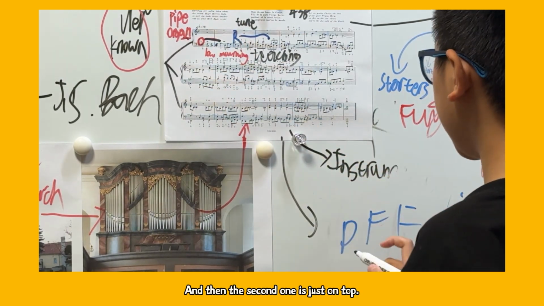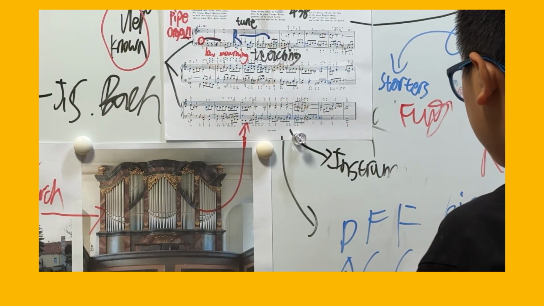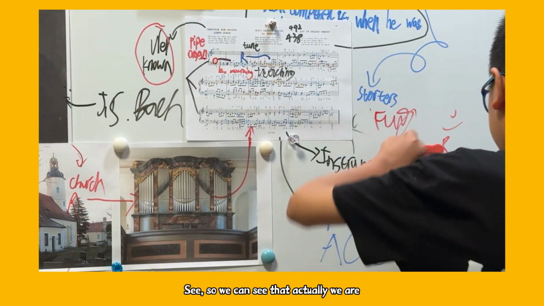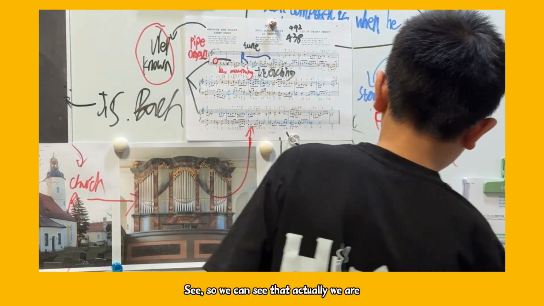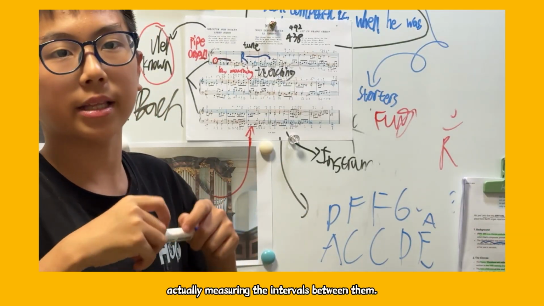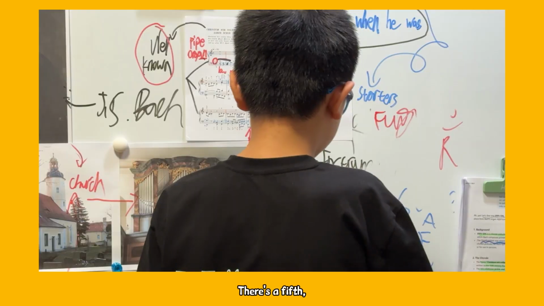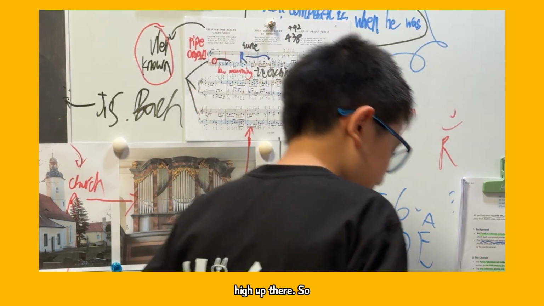And then the second one is just on top. See? If we measure the intervals between them, it's actually a fifth in between them. There's a fifth higher up there.